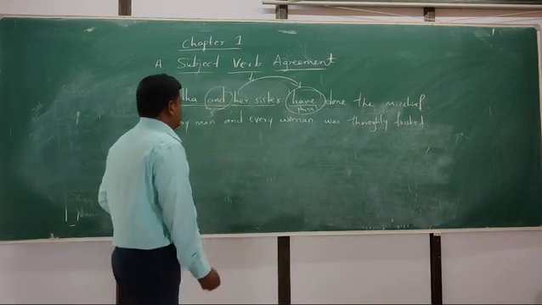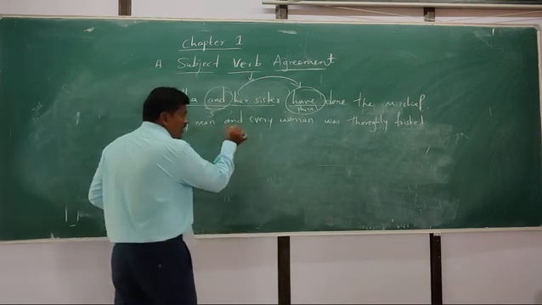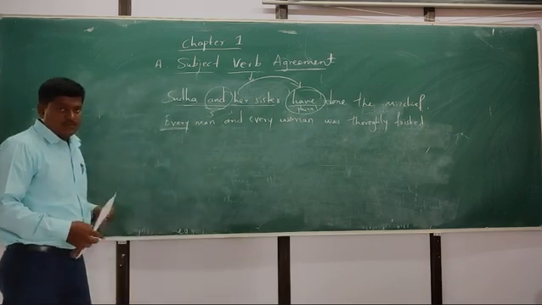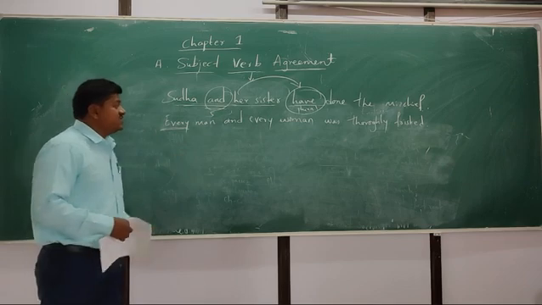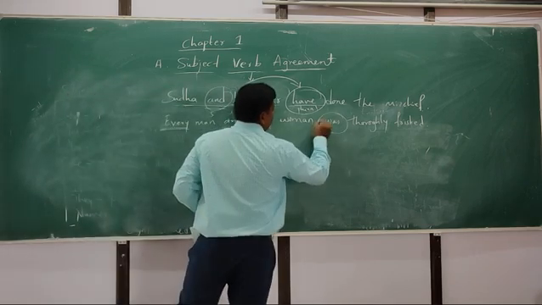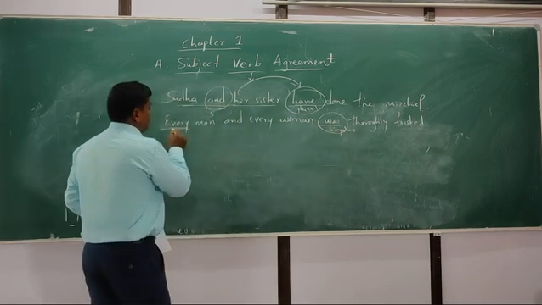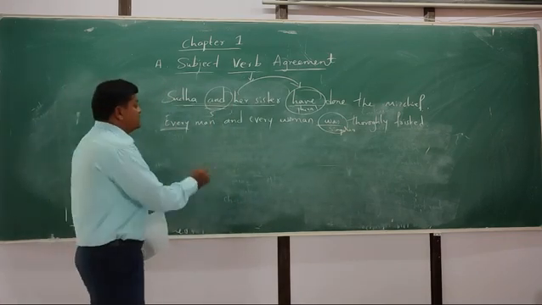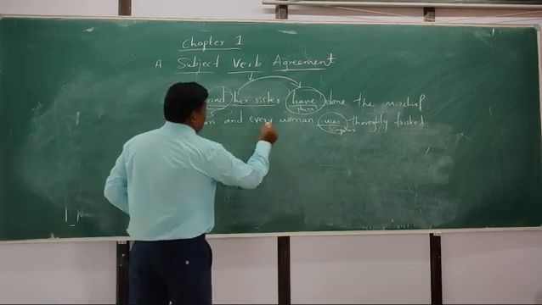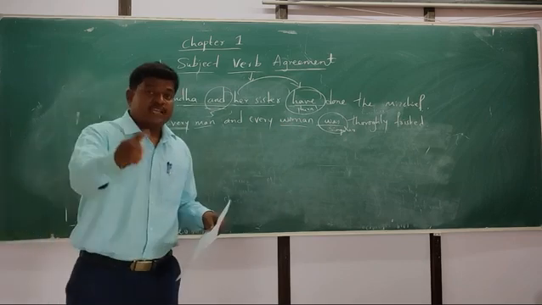In this sentence, "every" sounds plural, but in the sense we consider it singular. That's why here they have taken the singular helping verb. Because when we add each and every, we consider it a singular subject, even though there are two, man and woman.